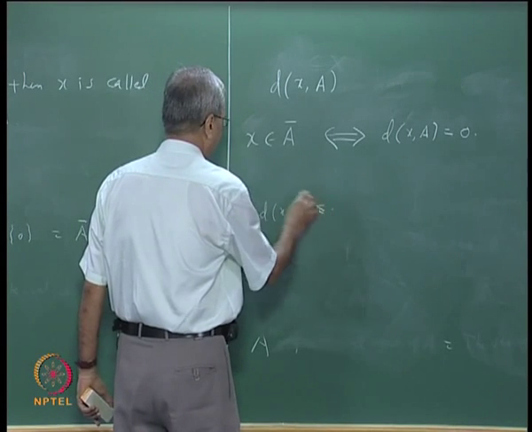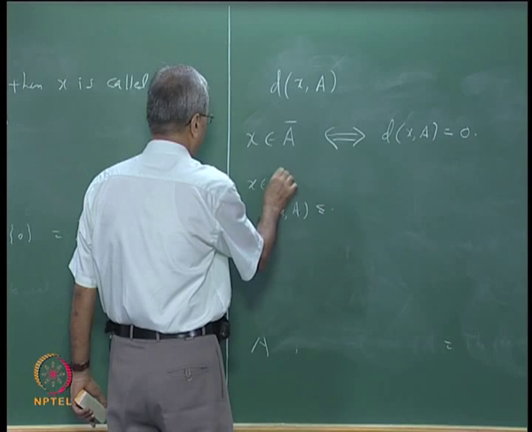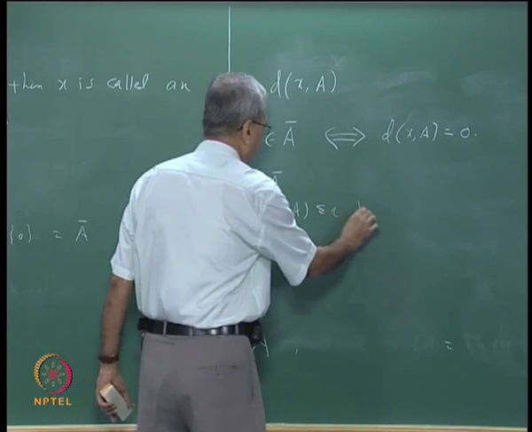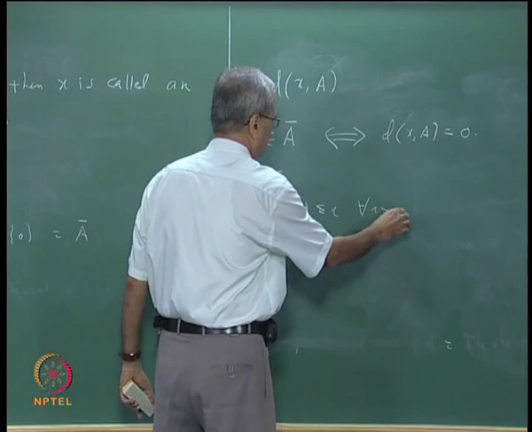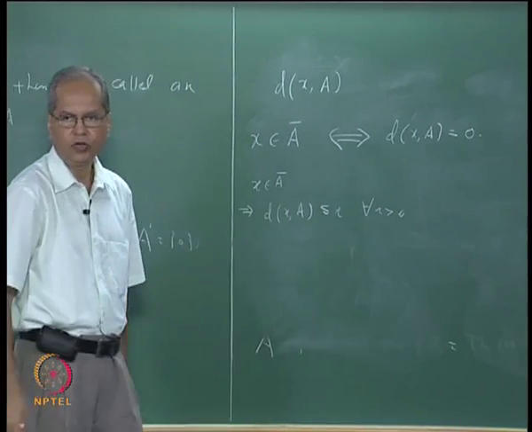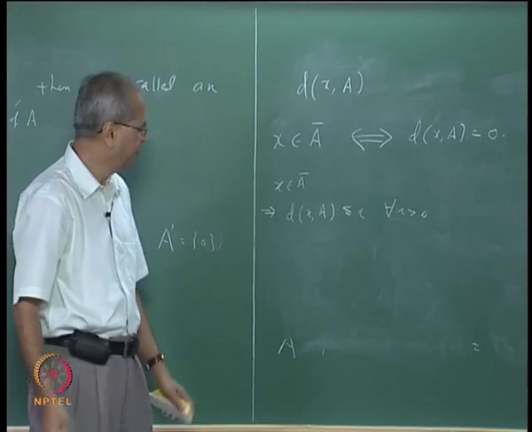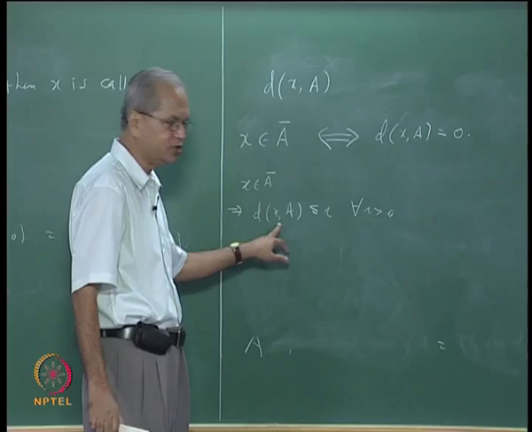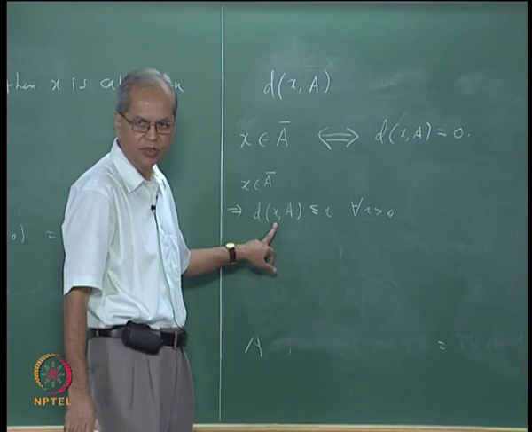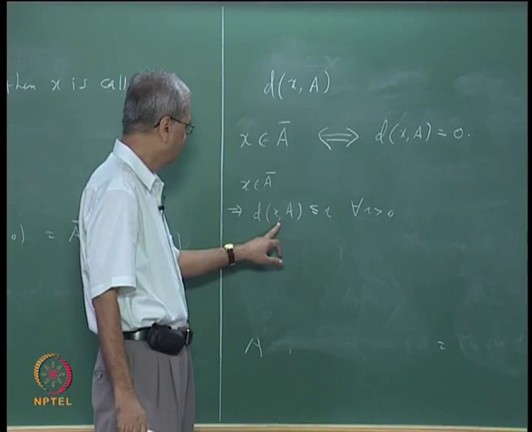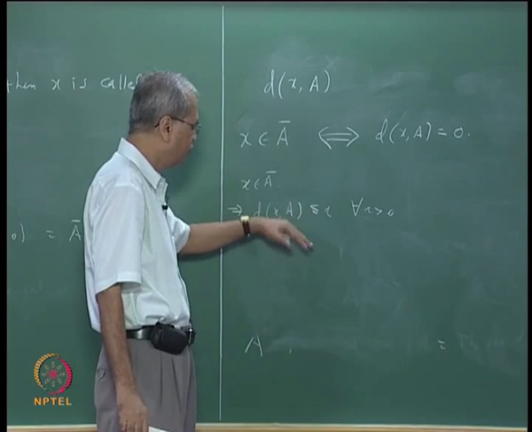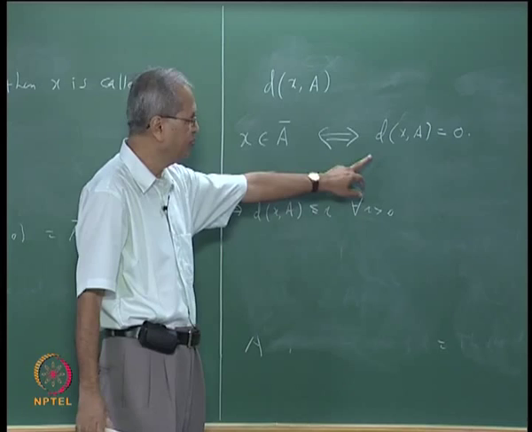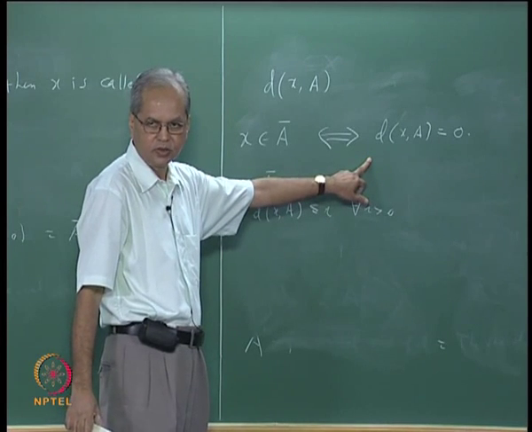is less than or equal to r. That is, suppose x belongs to A closure, that implies the distance between x and A is less than or equal to r for every r bigger than 0. But if it is less than or equal to r for every r bigger than 0, then, since it is a non-negative number, it has to be 0. So x belongs to A closure implies the distance between x and A is 0.